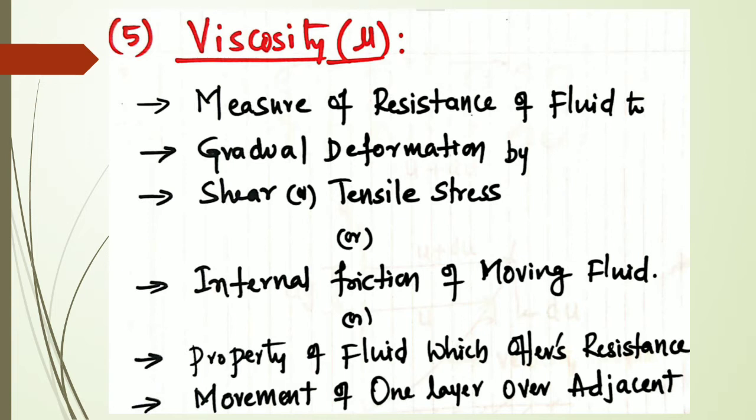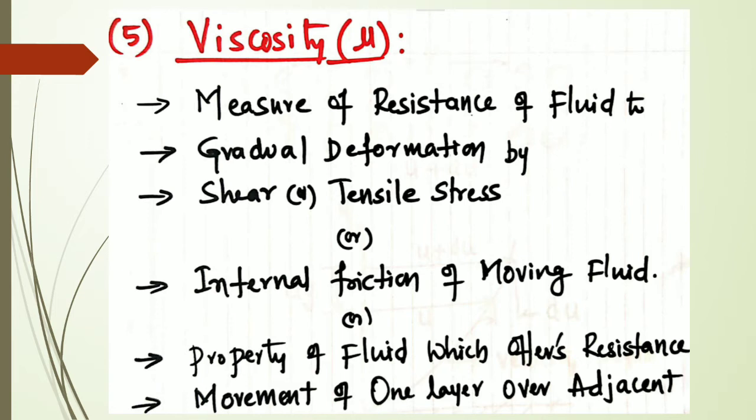Viscosity tells about the thickness. I think you have seen grease. That is exactly what viscosity means. Viscosity is called mu here.